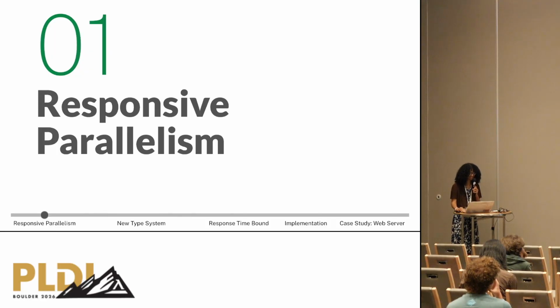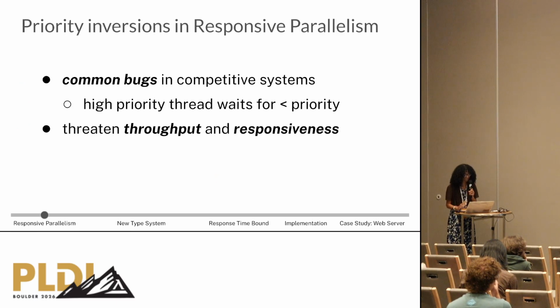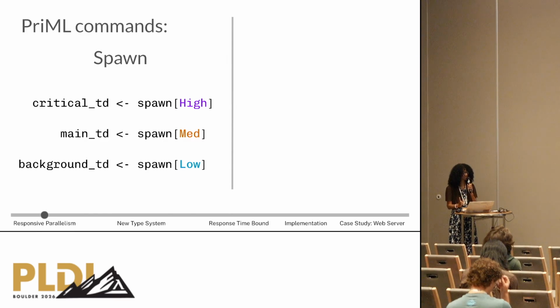Responsive parallelism is the combination of cooperative and competitive multithreading, and it has all of the benefits of both. A common bug that needs to be prevented for responsive parallelism is priority inversion, where a high priority thread waits for a low priority thread to finish. And PriML is from a recent line of work, a language for responsive parallelism that prevents priority inversions, and we'll see how. But first, let's see the PriML commands.